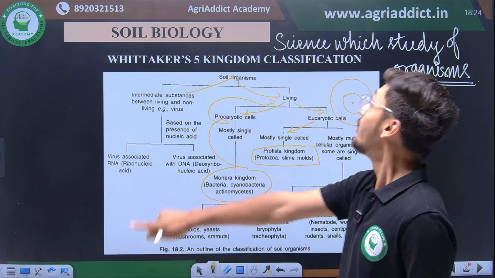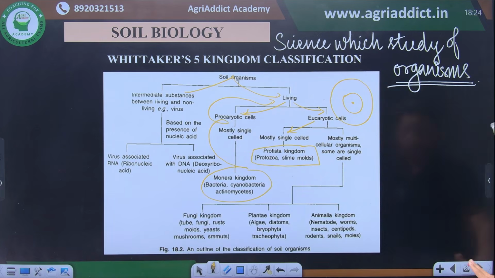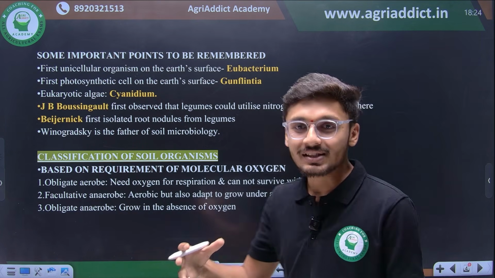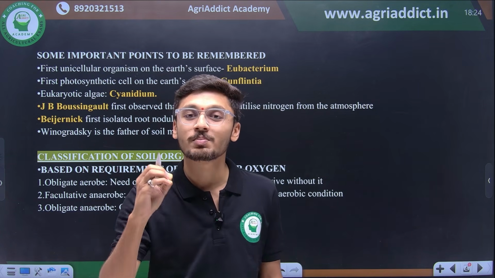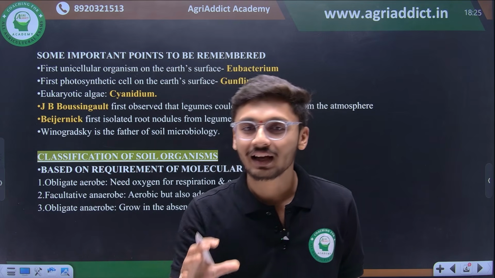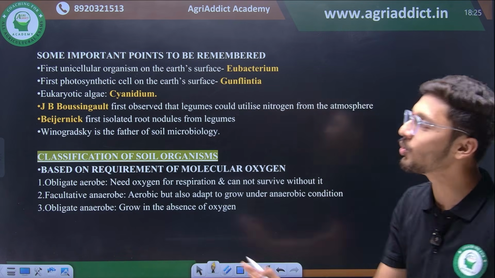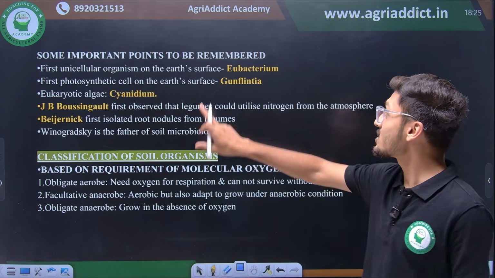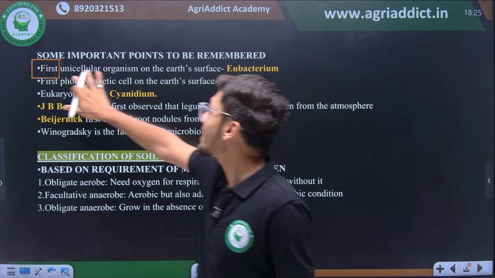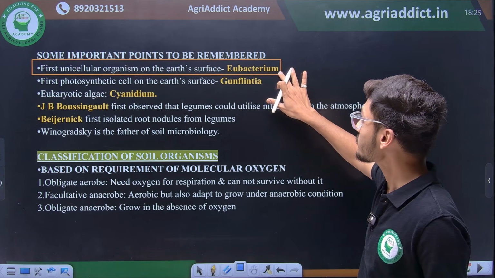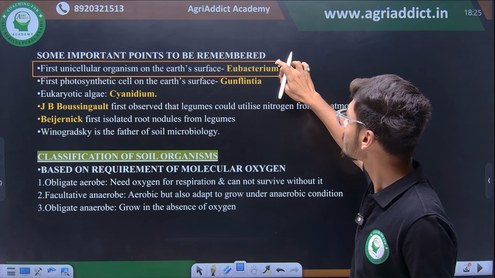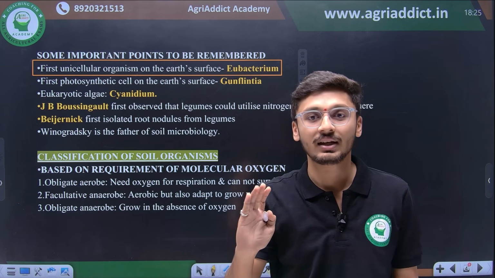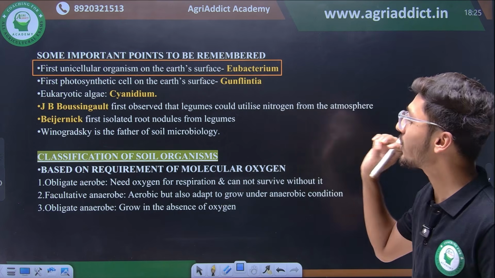So beginning with soil biology. Soil biology is the study of soil microorganisms, and here are some of the important points that are supposed to be remembered, from where questions can be made. Do not forget these points. Never compromise with this point: the first unicellular organisms on the earth's surface were known as eubacteria, right? Eubacteria are the most primitive monerans, the most primitive organisms.